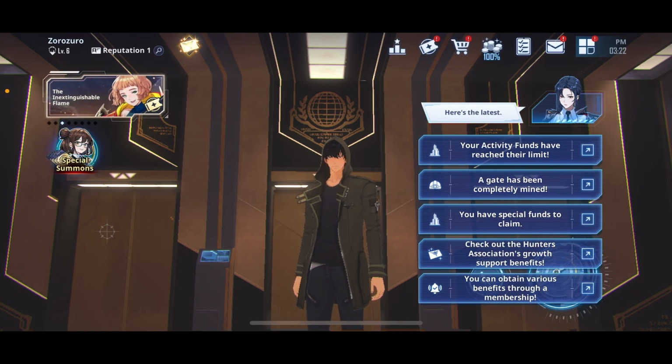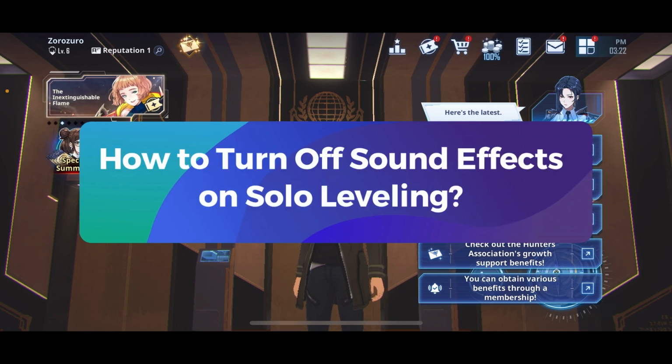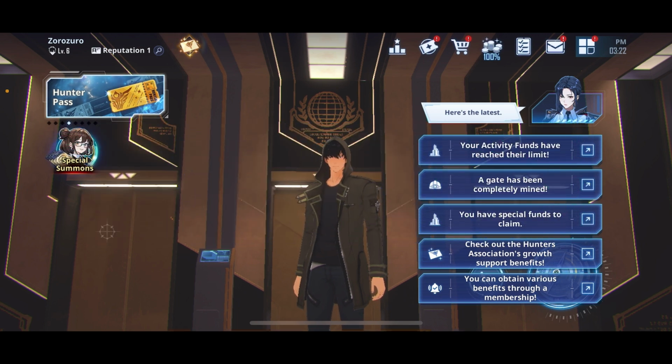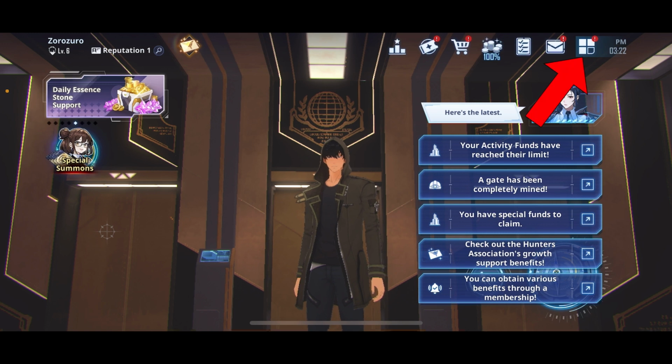In today's video, I'm going to show you how to turn off sound effects on Solo Leveling game. So let's get started. First, launch the Solo Leveling game. Tap on the menu icon that is located on the top right corner of your screen.